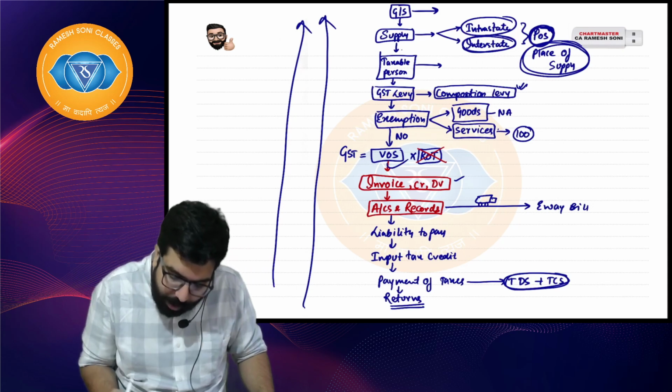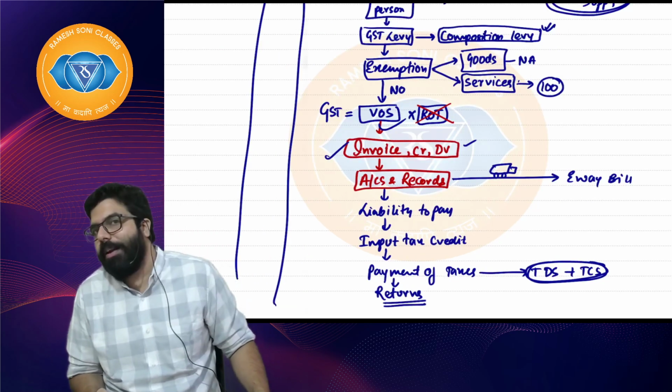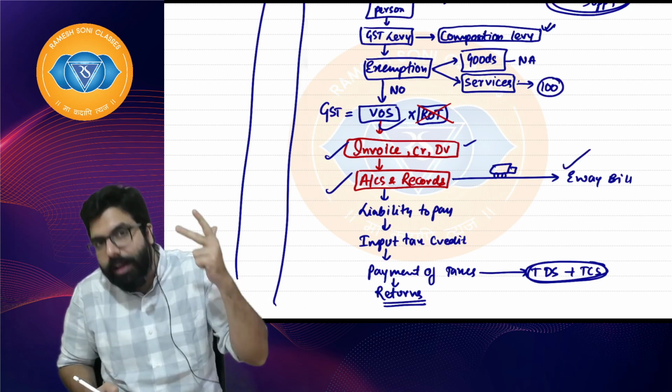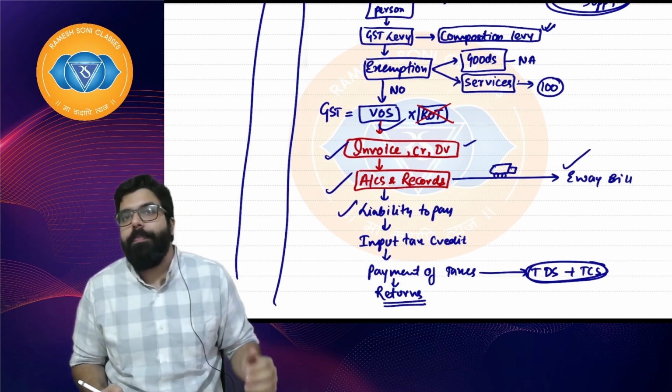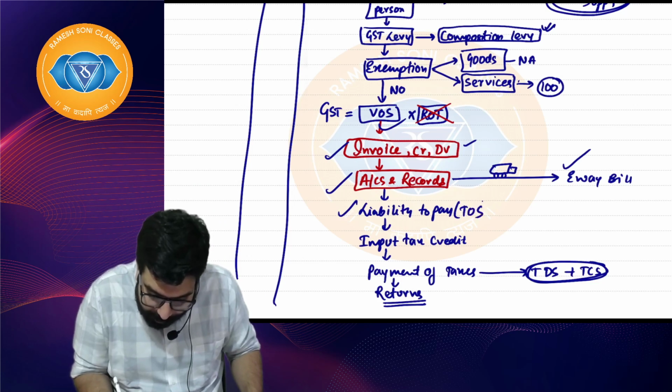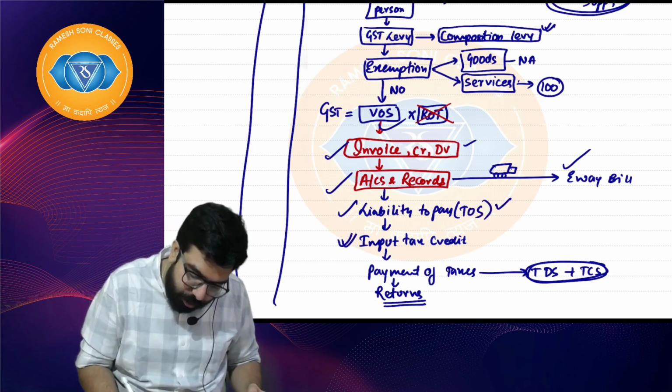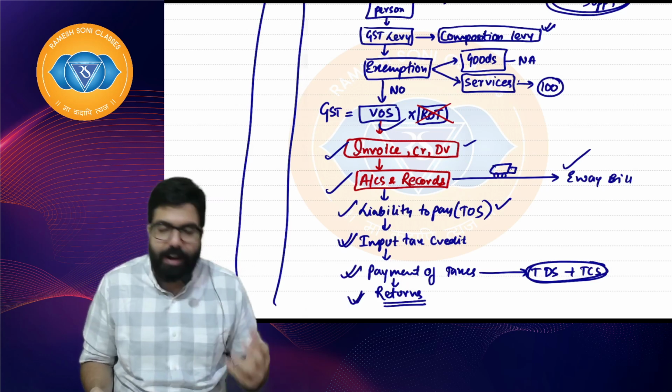Once you know the value, you'll have to prepare the invoice. Once you prepare the invoice, you'll have to maintain your accounts, and you'll have to send the goods to the other person with the e-way bill. Then liability will come. Liability to pay comes at the time of supply. How do you make the payment? You will use your credit, then you will make the payment, and then you will file your return.